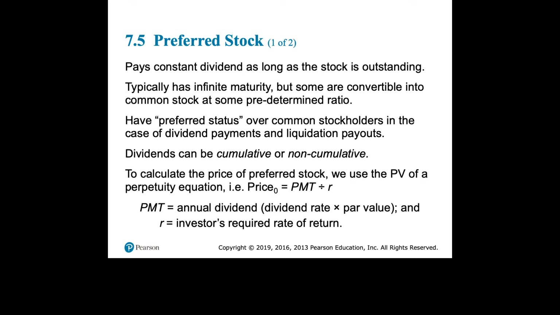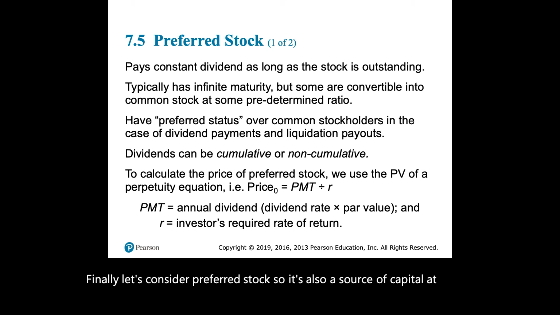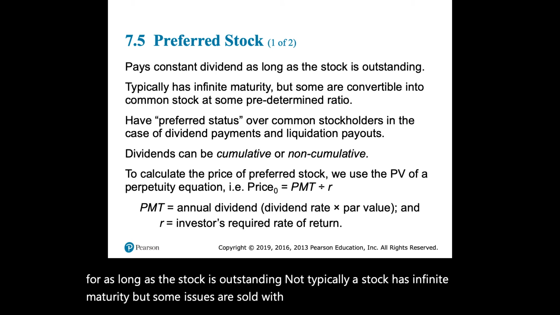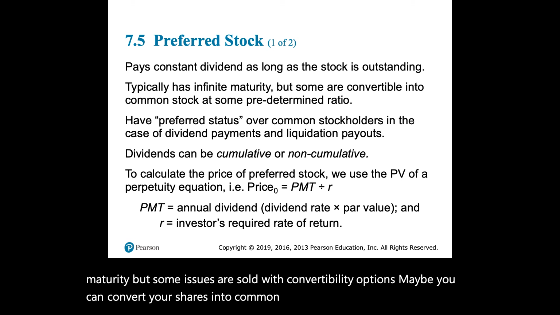Finally, let's consider preferred stock. So it's also a source of capital. It's sold by companies where they offer to pay a constant dividend to the holder for as long as the stock is outstanding. Now, typically a stock has infinite maturity, but some issues are sold with convertibility options. Maybe you can convert your shares into common stock at some predetermined ratio.